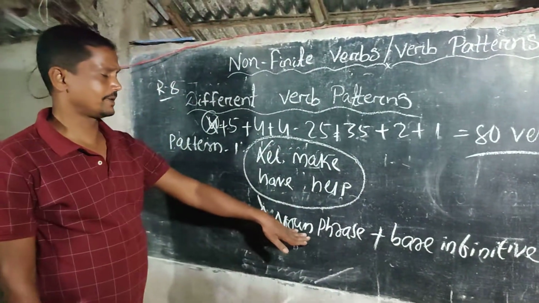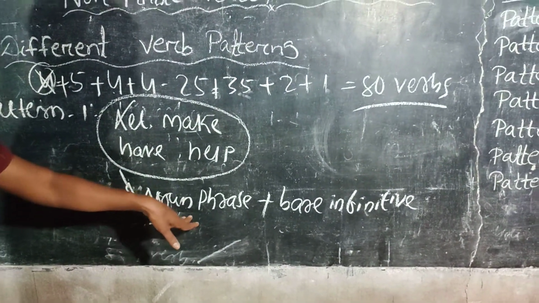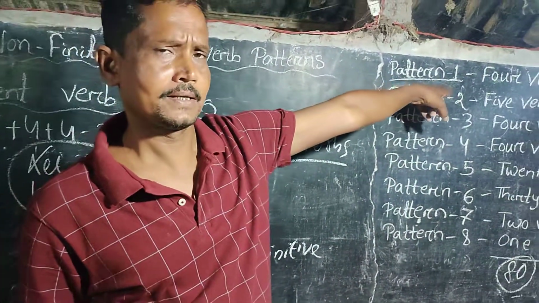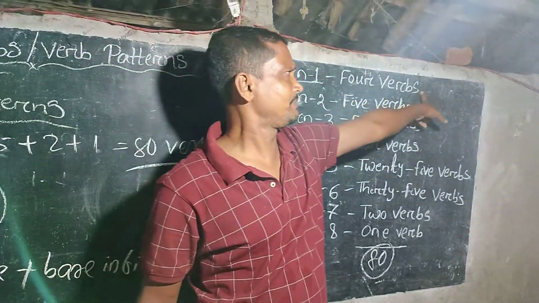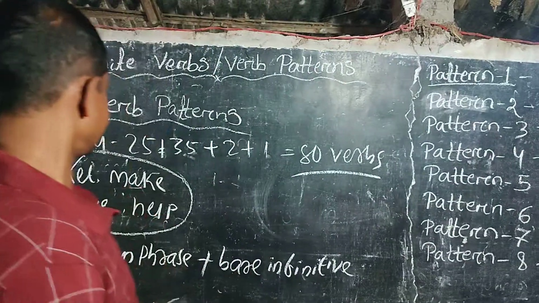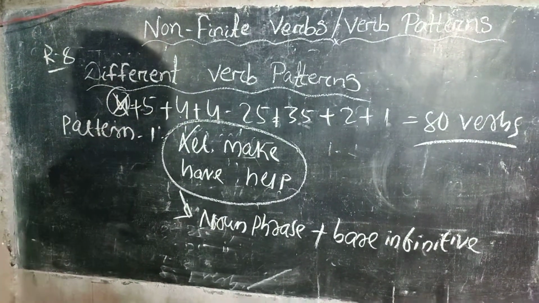You can write here pattern number 1 so that the learners will face no problems. You can write noun phrase, NP, short form N.P., plus bare infinitive. So these 4 verbs take noun phrase plus bare infinitive.